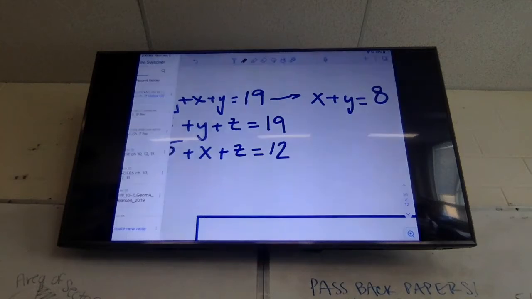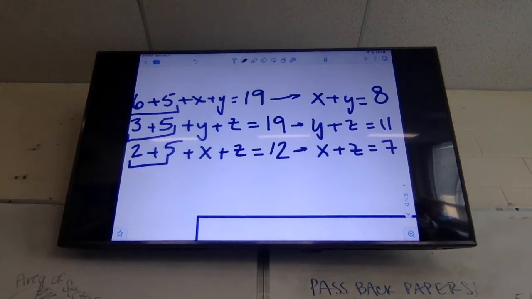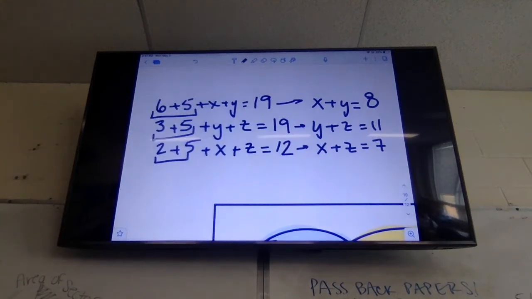Next one, 3 plus 5 is 8. And so when I do 8 minus from 19, I get 11. So I've got Y plus Z equals 11. And then the last one, I do 2 and 5, and that becomes 7. Minus from both sides, you get X plus Z. You good? Okay. Equals 7. So all I did was I just simplified my equation on the left to be my equations on the right.